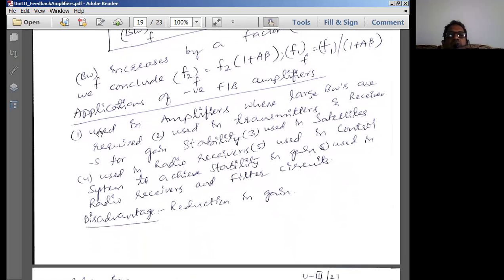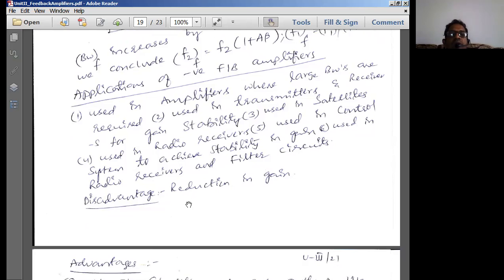Next are the applications of the negative feedback amplifier, where we normally use these amplifiers. Negative feedback amplifiers are used wherever we require larger bandwidths, and they are used basically in transmitters and receivers of a radio or a television for gain stability, used in satellite communication, used in radio receivers and filter circuits, and used in control systems to achieve stability in gain.